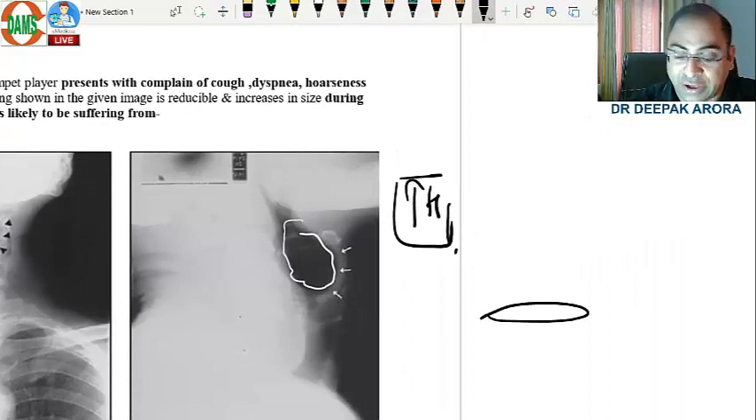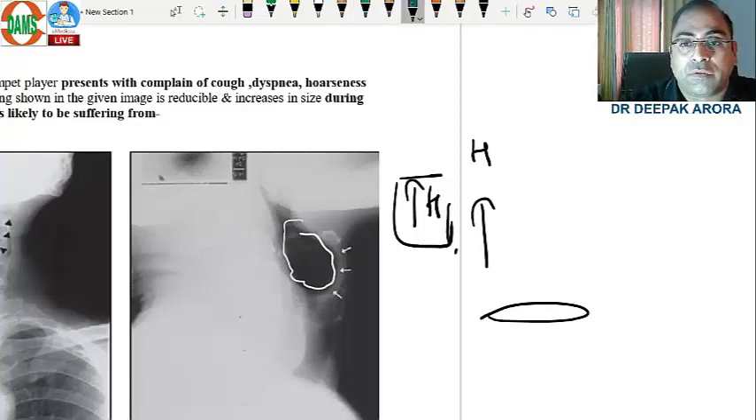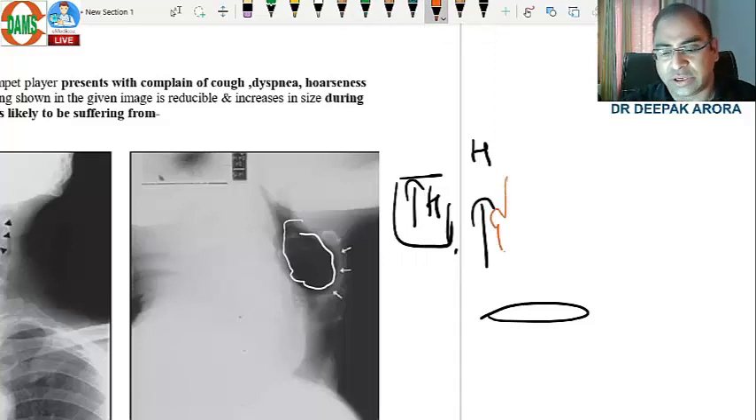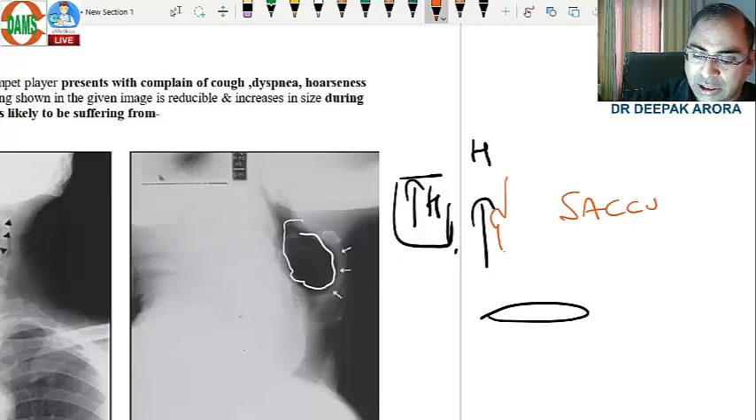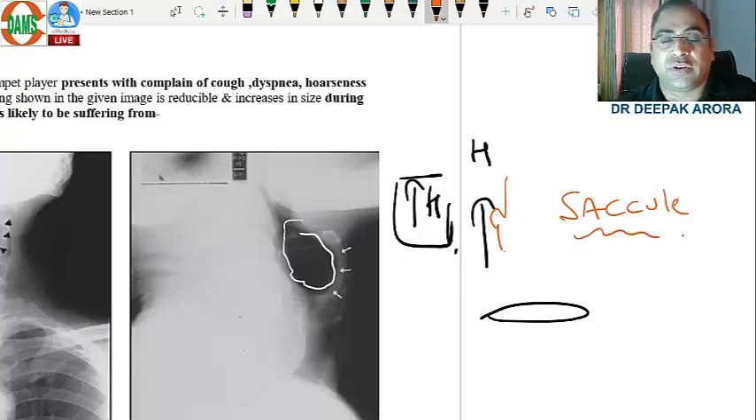This is my cricoid cartilage, this is my thyroid cartilage, this is my hyoid bone, and at the anterior part of this segment, the anterior wall of your supraglottic area, there is a small pouch known as the saccule. I hope every medico is confident of this basic anatomy. When this saccule is blocked and gets enlarged because of air, we use the word laryngocele.